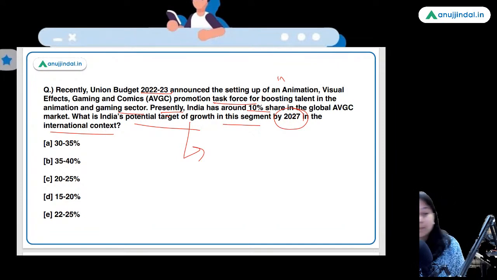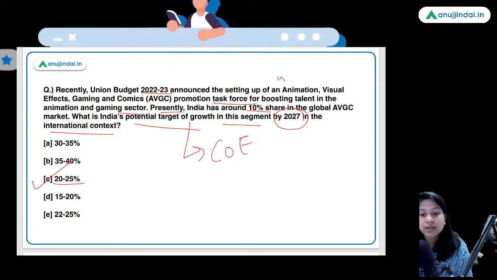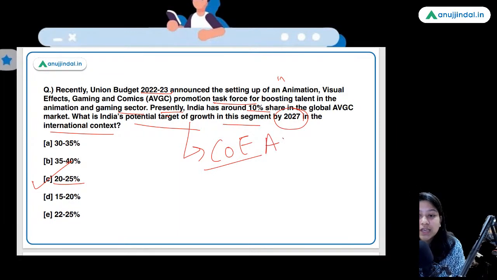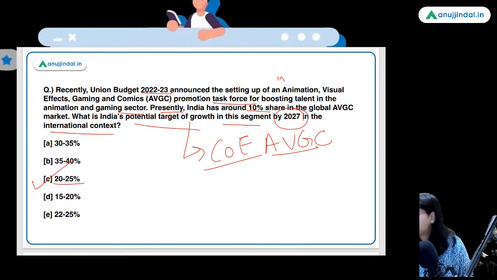Absolutely right, Sachin. 20 to 25% is the growth potential. Basically, India aims to capture this much stake in the international market in the animation, visual effects, gaming and comics segment. The second question regarding this: tell me where India's first center of excellence in this AVGC segment has been established?